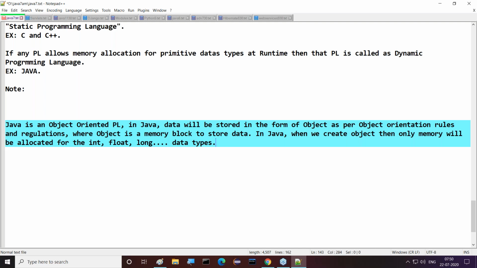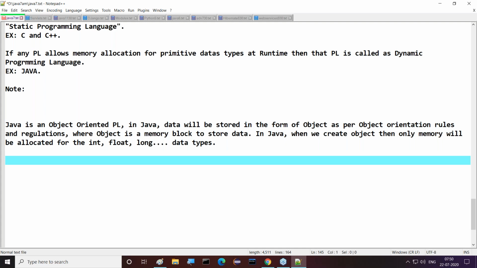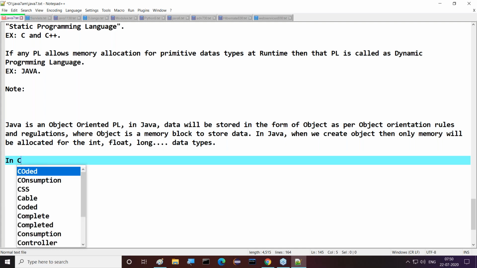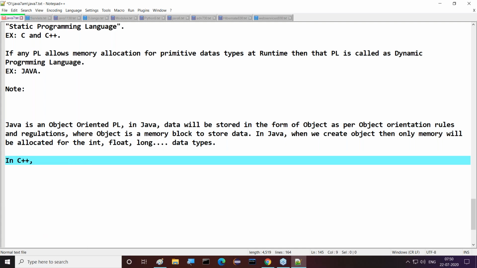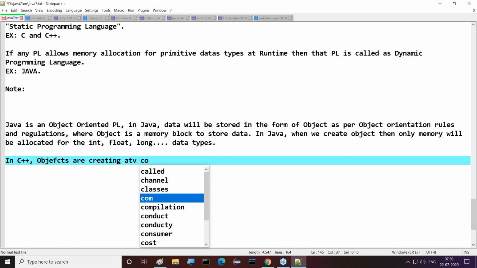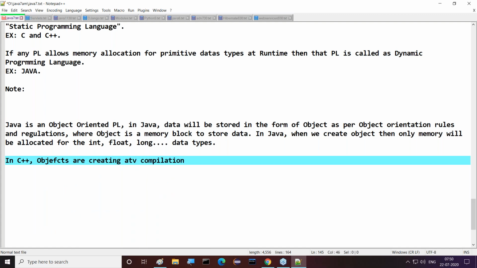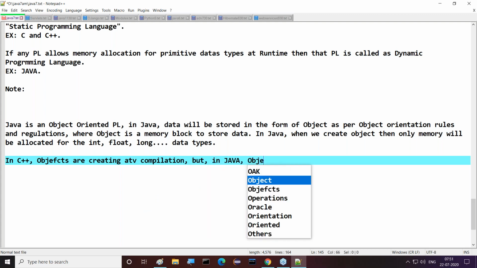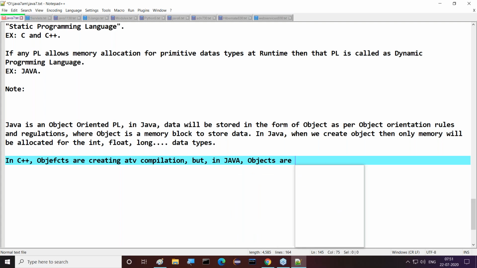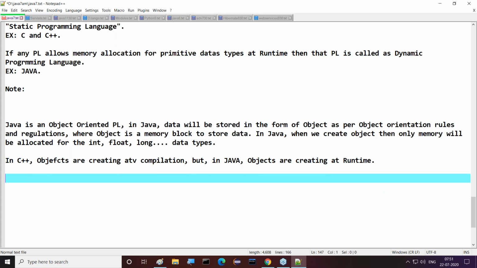But when will objects be created in Java? That's the question. C++ is also object oriented. In C++, objects are created at compilation time, but in Java, objects are created at runtime. In Java, objects are created at what time? No, runtime. That's it.